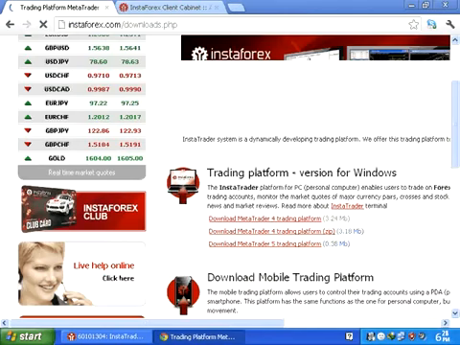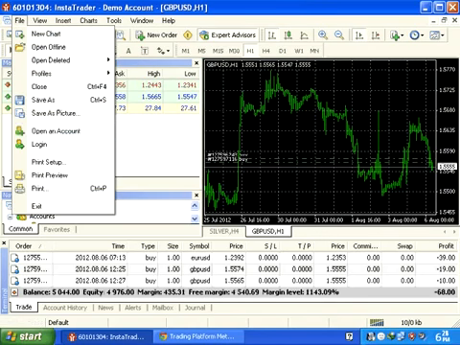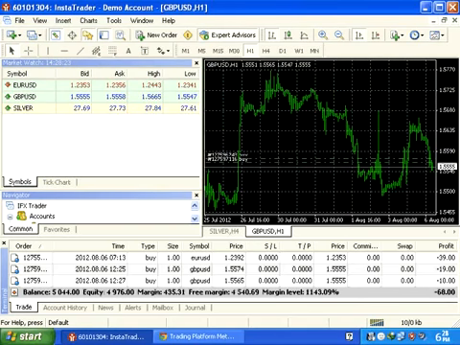When you finish the download, the software appears on your desktop. Click on it, give your username and password, and log in. Here the software is working. You can check here: if the software is not working, it shows invalid account or connection problem. Okay dear, this is the software.